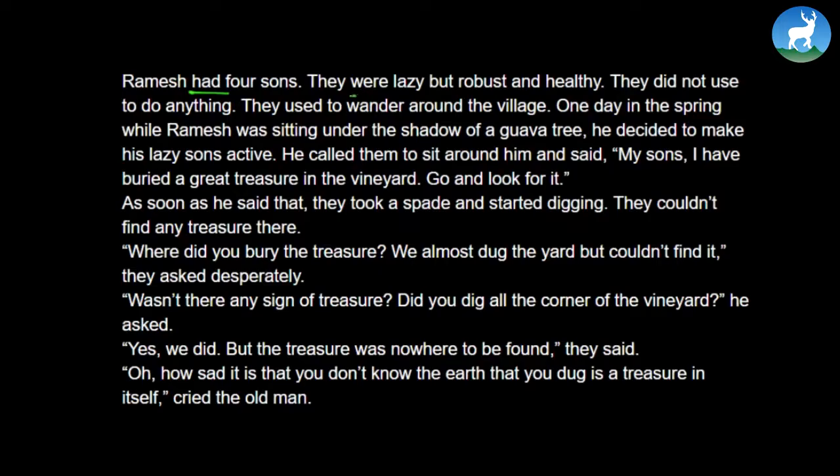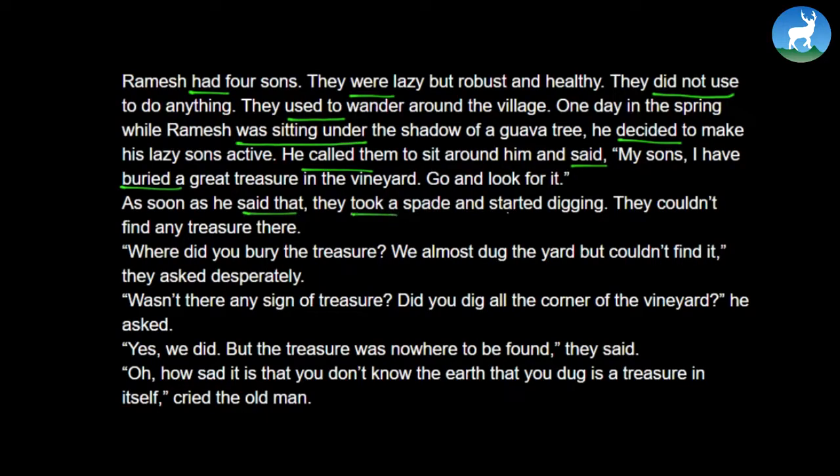Ramesh had 4 sons. They were lazy but robust and healthy. They did not use to do anything. They used to wander around the village. One day, in the spring, while Ramesh was sitting under the shadow of a guava tree, he decided to make his lazy sons active. He called them to sit around and said, "My sons, I have buried a great treasure in the vineyard. Go and look for it."